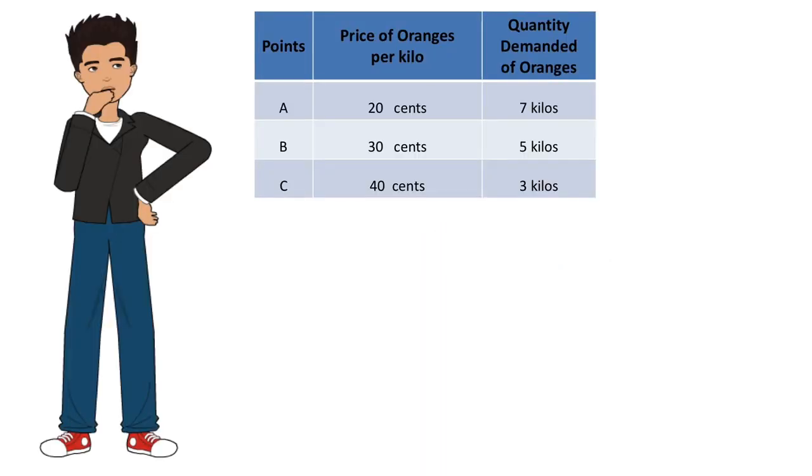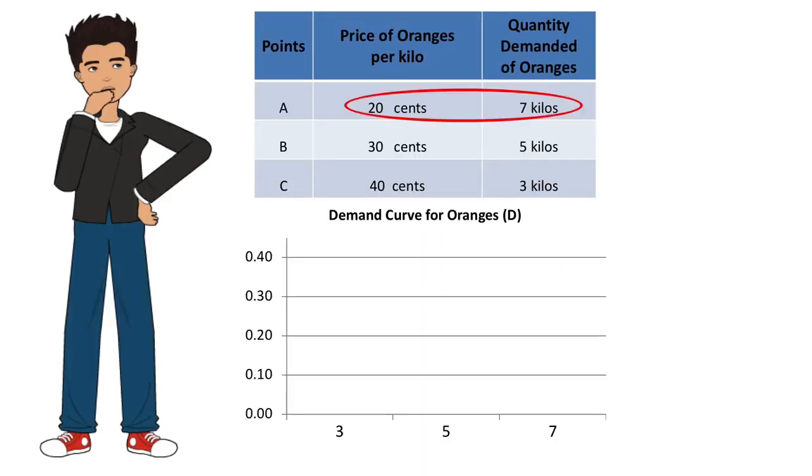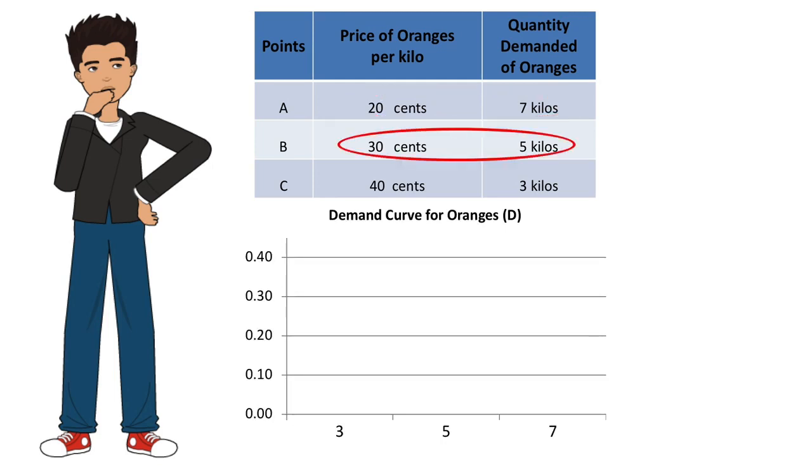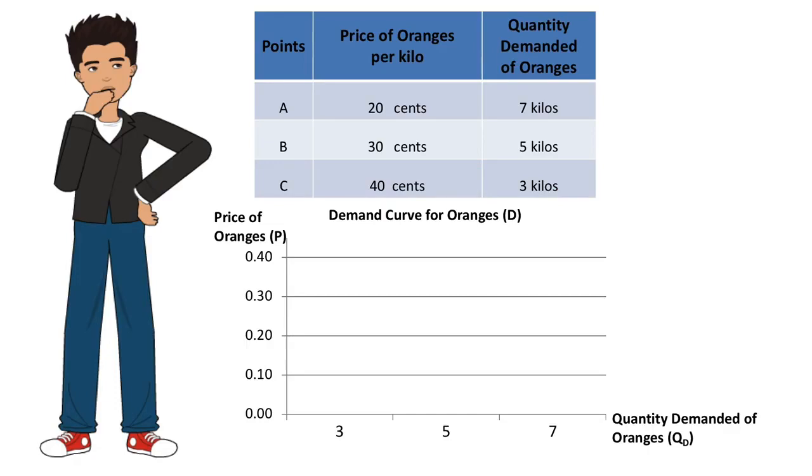Let's see George's demand table again. If we want to present in a diagram the three combinations of prices and the corresponding quantities of oranges, we will place the price of oranges on the vertical axis, while on the horizontal axis we place the quantity demanded of oranges. So when the price is 20 cents, George buys 7 kilos of oranges. Thus we have the point A in our diagram. Additionally, when the price is 30 cents, George buys 5 kilos of oranges. So we have the point B. And finally, when the price is 40 cents, George buys 3 kilos of oranges and we have the point C.